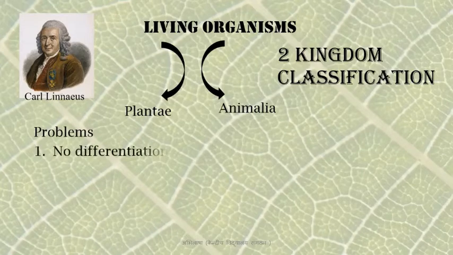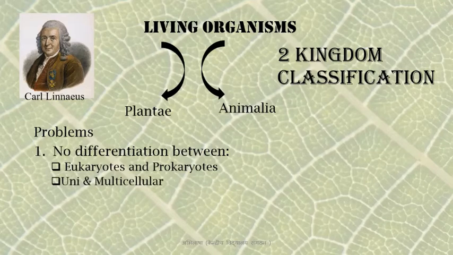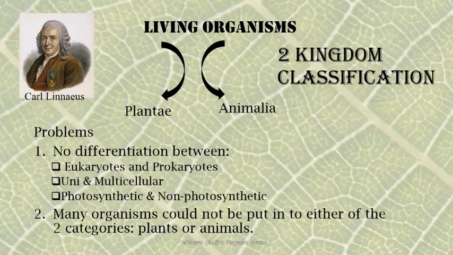Problem number one, there was no differentiation between eukaryotes and prokaryotes, unicellular and multicellular organisms, and between organisms which are photosynthetic and non-photosynthetic, like Euglena, which has characters of both plants and animals. So these organisms could not be put in either of the two categories, that is plants or animals.